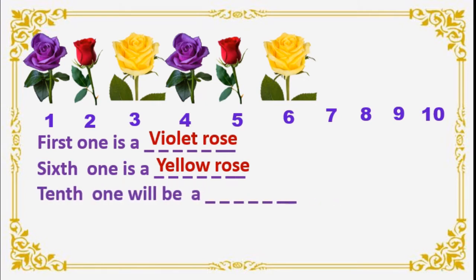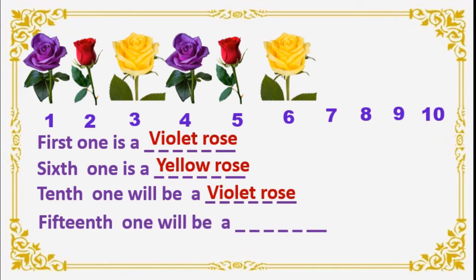Next. 10th one will be a dash rose. Come on. Guess the 10th rose. 6th is yellow. Then 7th again violet repeats. Right? Then 8th red. 9th yellow. 10th again violet, isn't it? So violet rose. Here it is easy to count like this. But 15th one will be a dash rose.